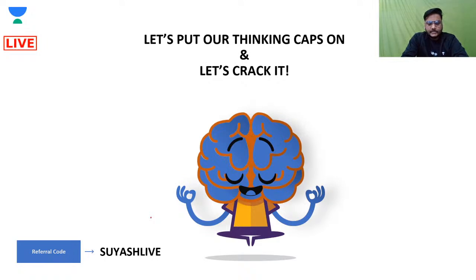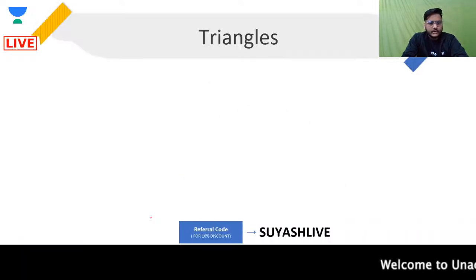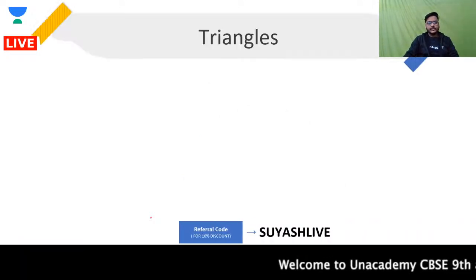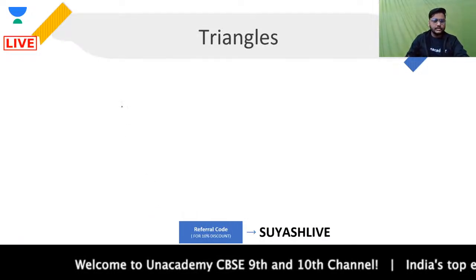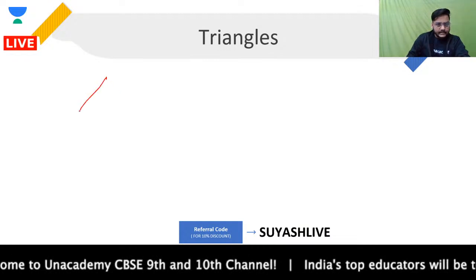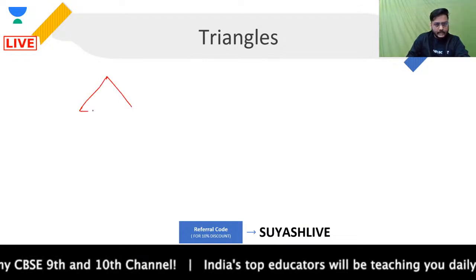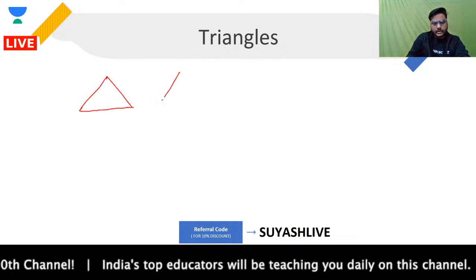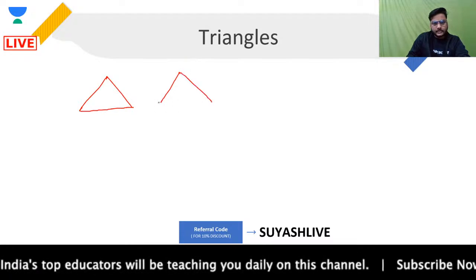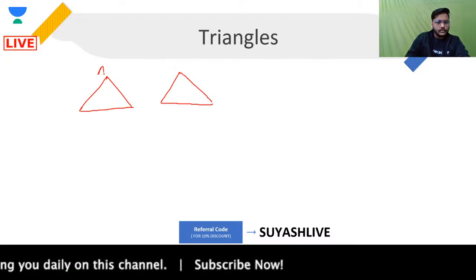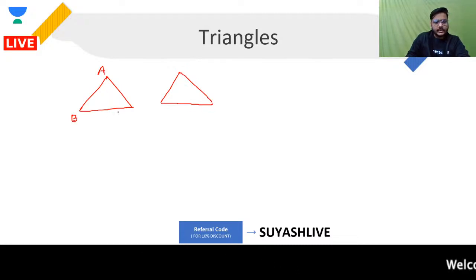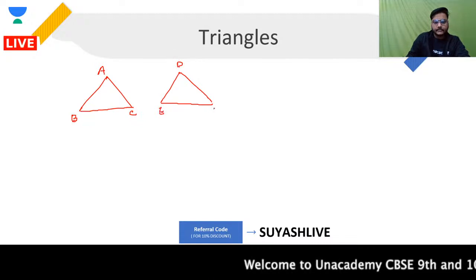This is what we will be talking about, and talking about triangles, guys. Triangle is a very interesting kind of chapter that we have. And when we talk about triangles, let's say I am talking about this triangle that I'm having over here, and this triangle over here. This is my triangle ABC and this is my triangle DEF, okay?